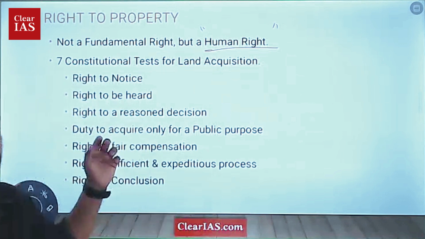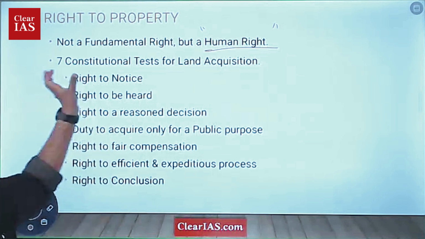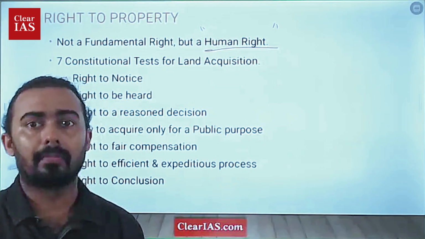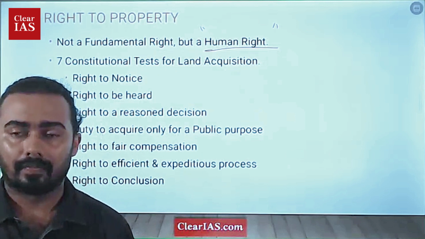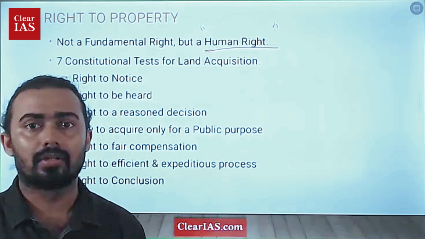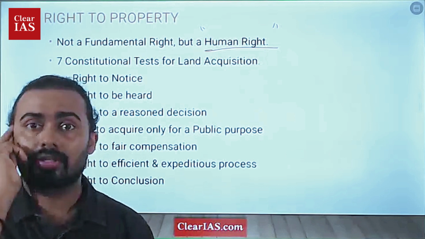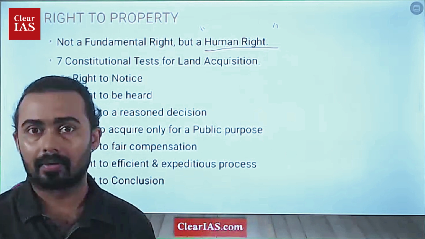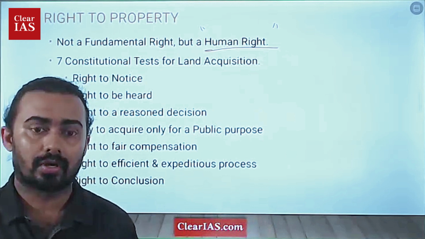So they mentioned the word human right. This was the recent statement given by the Supreme Court. Make sure that in the upcoming mains, whenever a question comes relating to the right to property, you write the recent words and statements delivered by the Supreme Court. That gives added weightage to your answer.